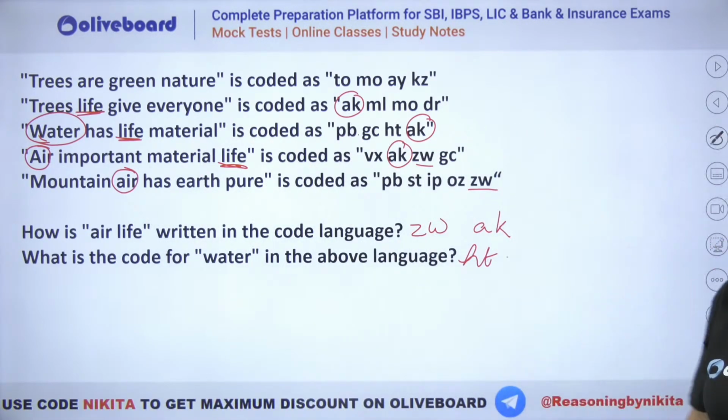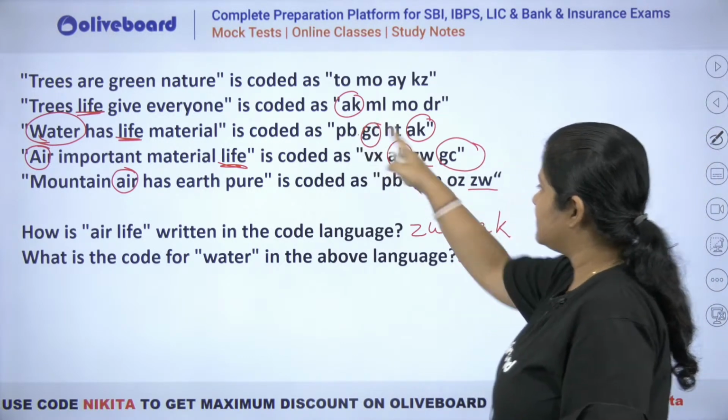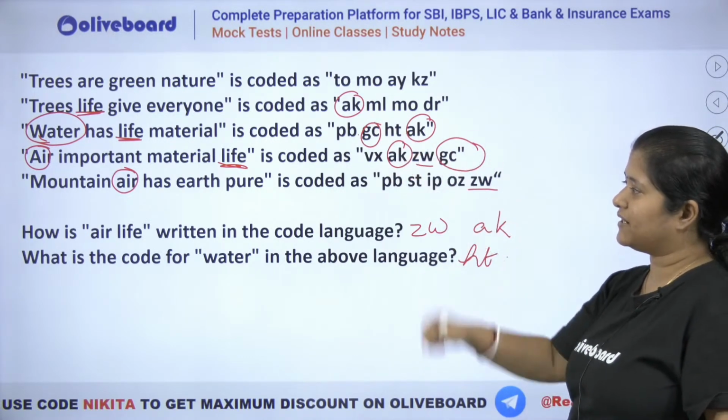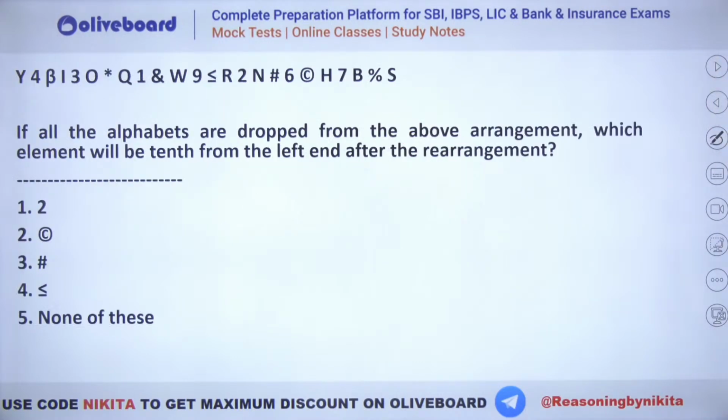ठीक है, GC नहीं आएगा, GC आपका यहाँ भी use हुआ है तो GC is there, common है. GC इन दोनों में जो भी common होगा ना, material का हो जाएगा. ठीक है, I hope this is clear everybody. Everyone clear? ठीक है, चल next question on your screen. Let's have a look at this one. Check this out.